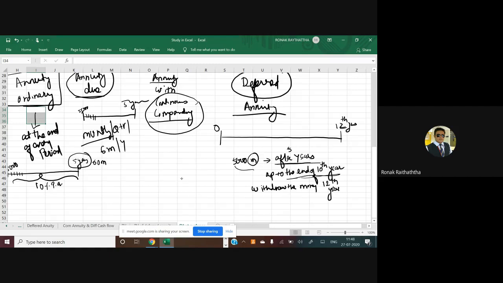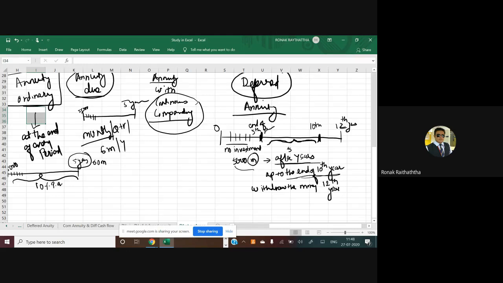So here we are at the beginning. Now she is not going to invest up to the 5 years. So this is, say, the end of 5th year. There is no investment taking place over here. She is going to start the investment at the beginning of 6th year and up to the end of 10th year. So there will be an annuity only applicable to this period. For how many years? For 5 years.